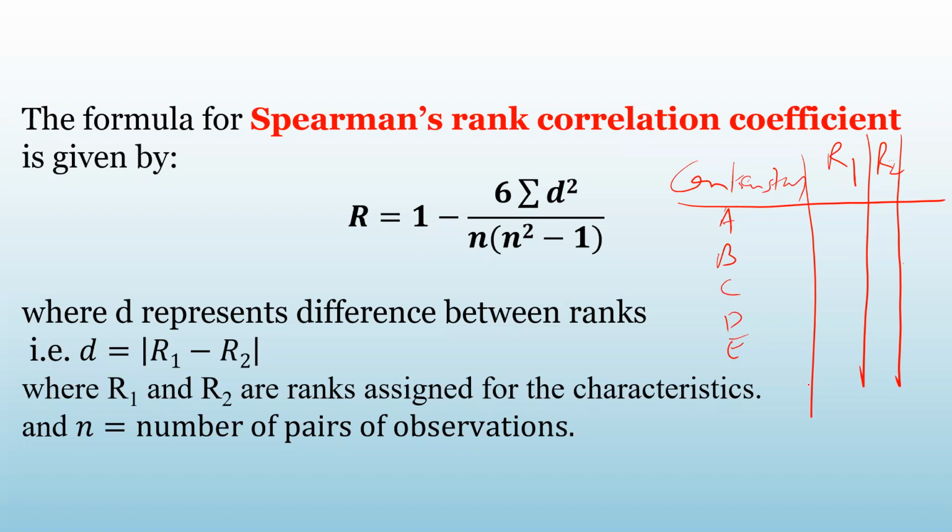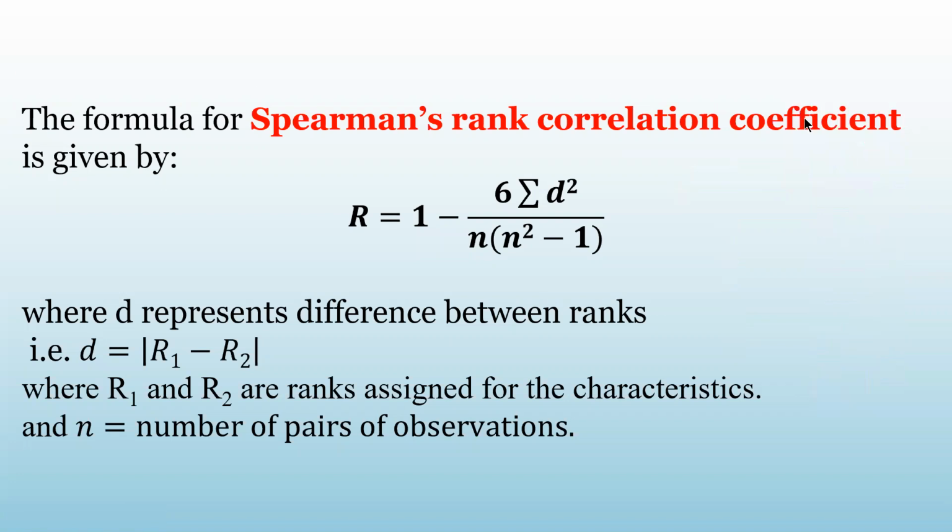So suppose both the judges are completely in agreement with each other. Meaning what? Suppose the rank given by the first judge, which I'm denoting by R1, is 1, 2, 3, 4, 5. He is giving contestant A rank 1, contestant B rank 2, and so on, 3, 4, 5. And suppose judge number 2 is also giving the same rank to all these participants. That means their judgment is totally agreeing.